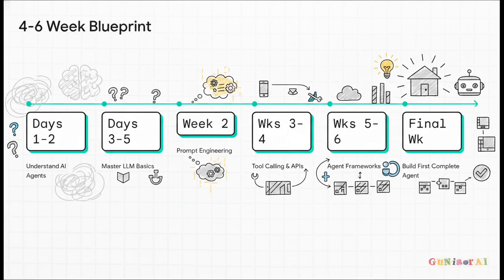You spent days 1 and 2 establishing your mental models. Days 3 to 5 learning the LLM brain. Week 2, mastering the prompt. Weeks 3 and 4 connecting APIs. Weeks 5 and 6 leveraging the frameworks. And now, in this final week, the whole blueprint comes together from start to finish. You select a real use case, you design your tools, write the code, and debug it edge to edge.